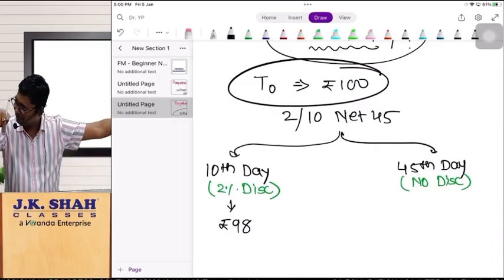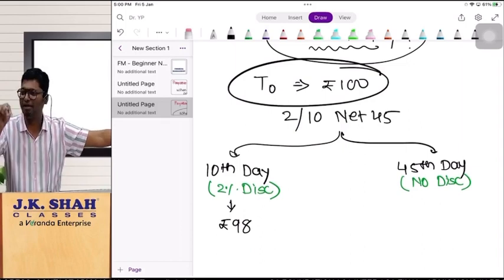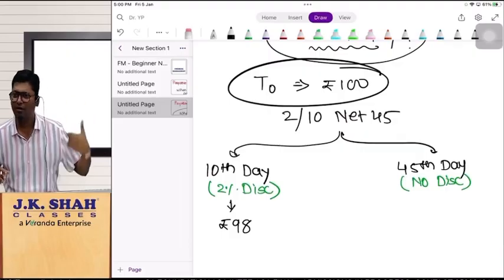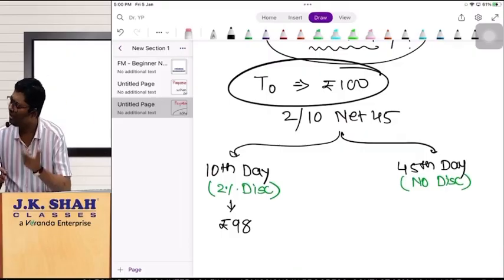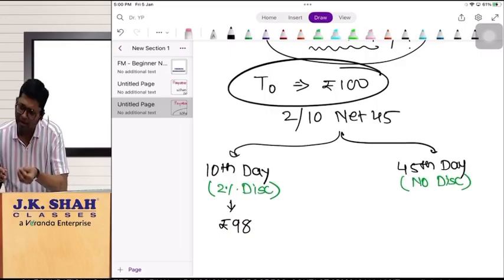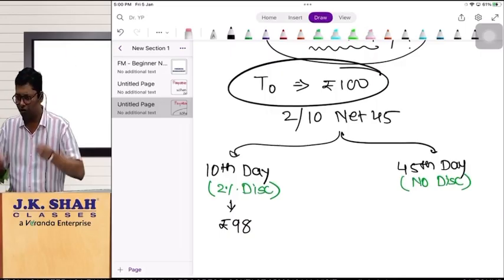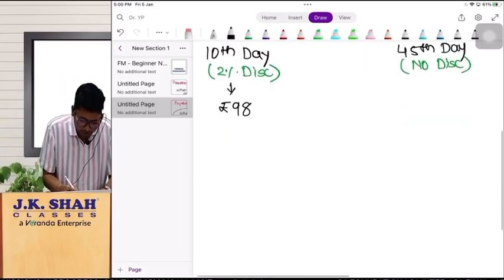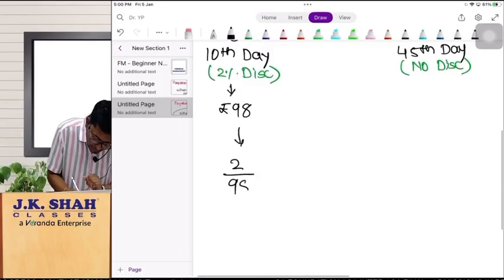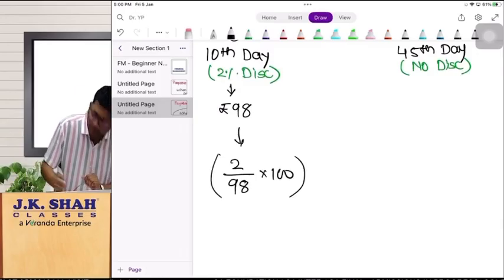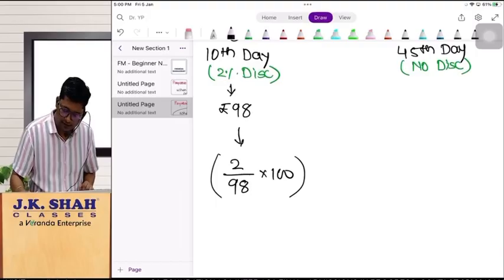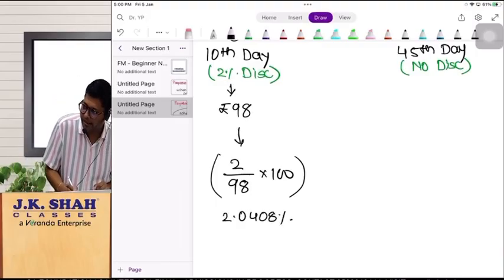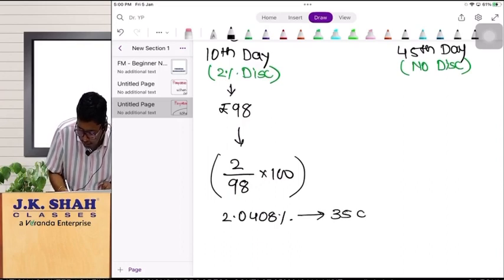If you are making payment of 98 to your supplier, that means you are investing money not in the market, you are investing money with the supplier. And the supplier is giving you a return of 2 rupees. From where did I get 2 rupees? Discount. The transaction is of 100, but I am paying only 98. Think from a different perception. You are paying 98 means you are investing 98 and you are availing a benefit of 2 rupees, correct? Now if you are availing a benefit of 2 rupees by investing 98, if you multiply this by 100, on your calculator you will get one figure of interest which you have earned, and that amount is 2.0408%, but this is the benefit of 35 days only.